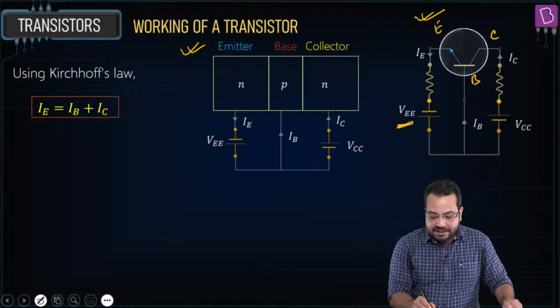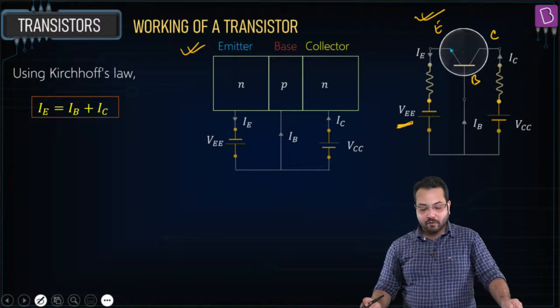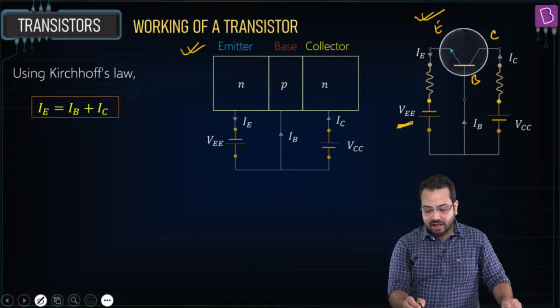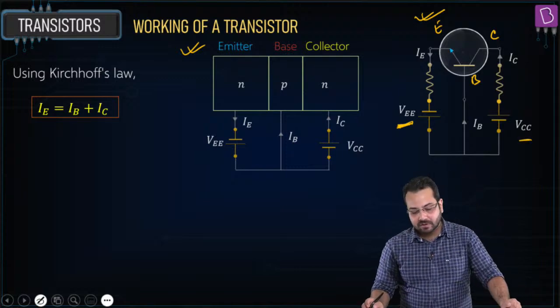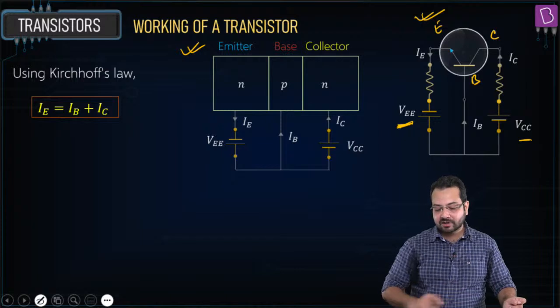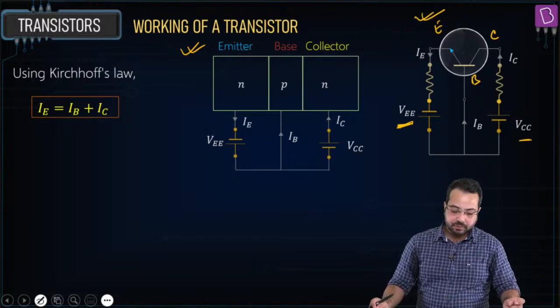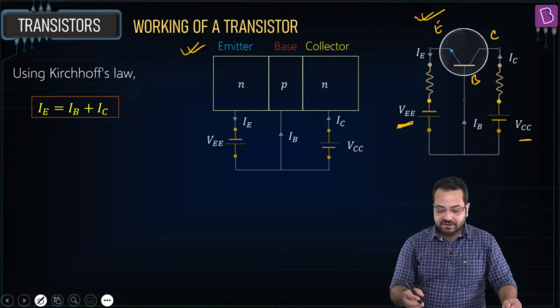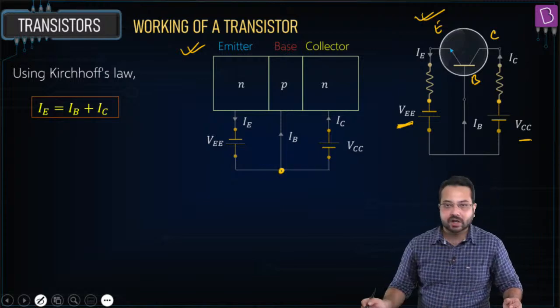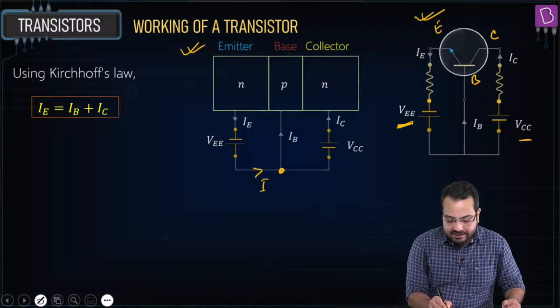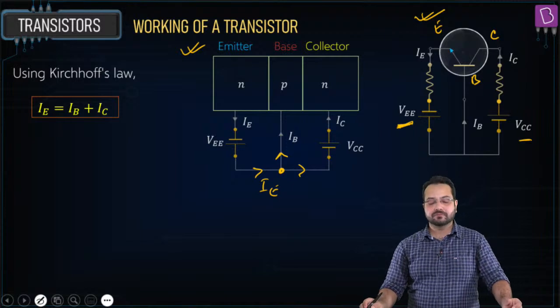VEE is providing forward bias to the emitter base junction, and VCC is providing the reverse bias to the collector base junction. Correct? Perfect. Now let's talk about this junction. IE is coming in, IB is going out, and IC is going out. Can you see that?